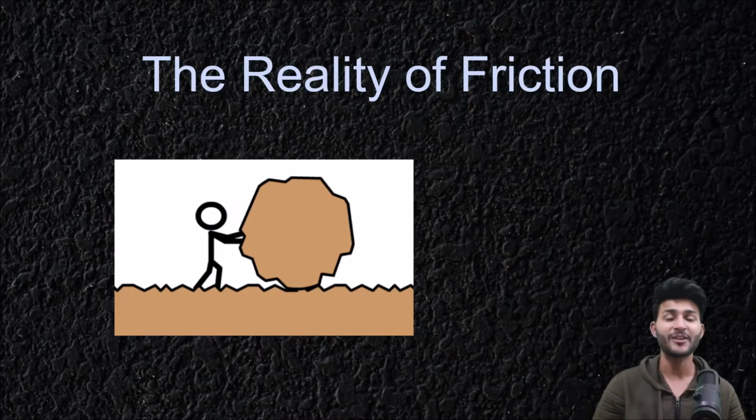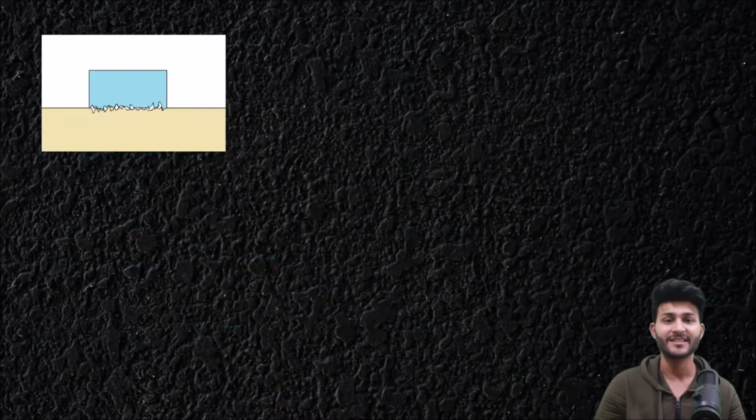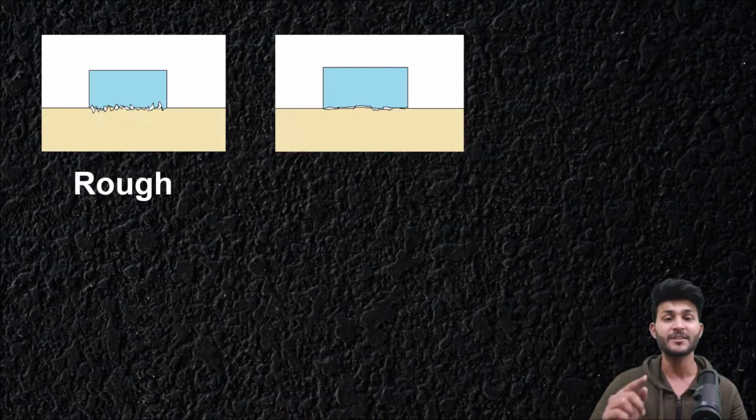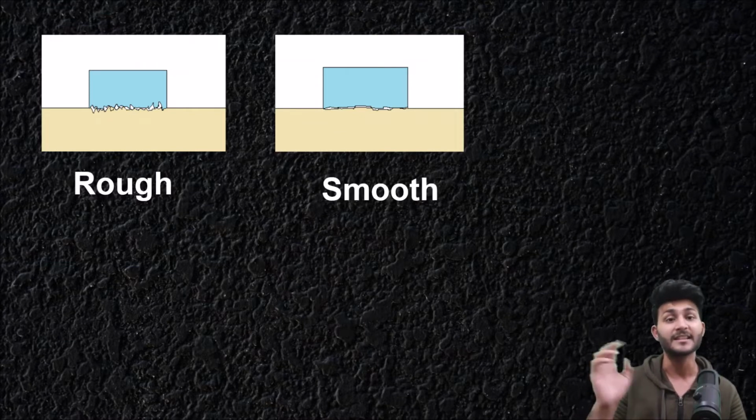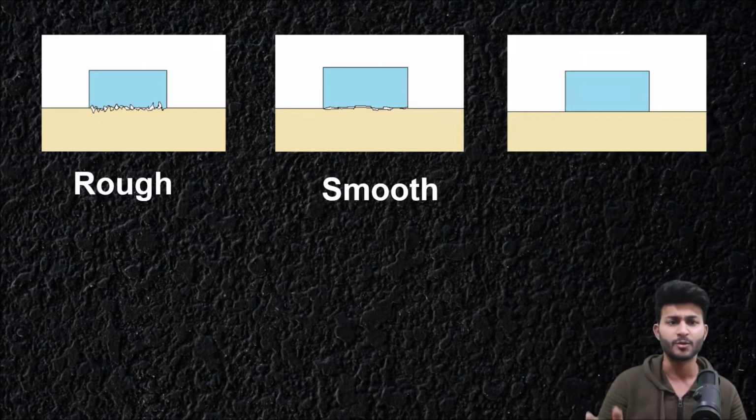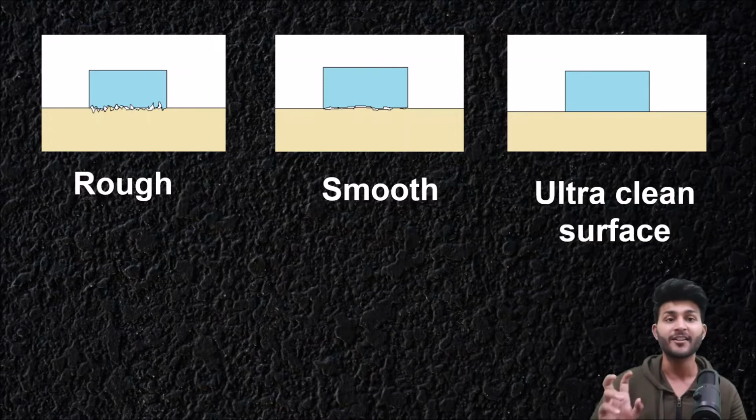Hello everyone, in this video I'm going to discuss what the reality of friction is. Like this picture that we have over here is that of a rough surface. Now this surface, which is having comparatively lesser number of irregularities, is basically a smooth surface. And this next one, which is very smooth with almost no irregularities, we can also call an ultra clean surface. Now what about the coefficient of friction of them?